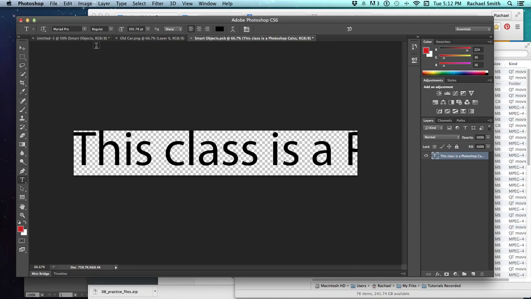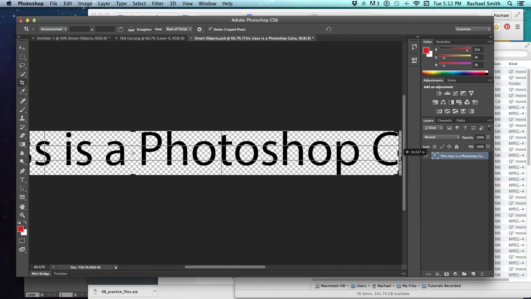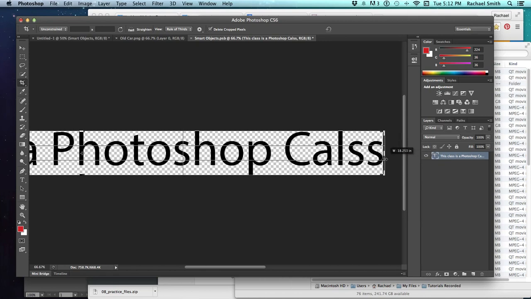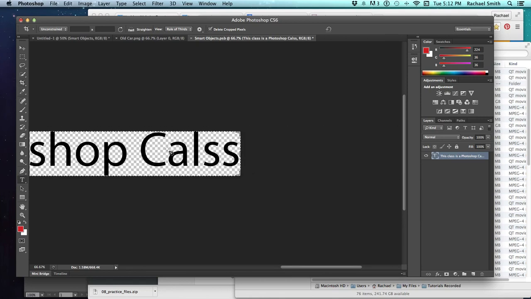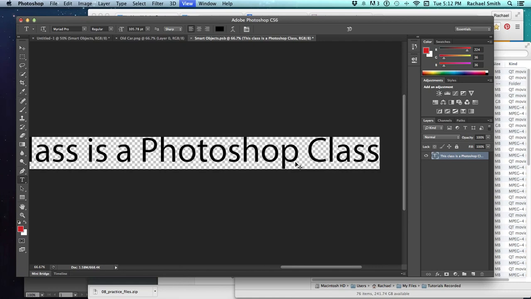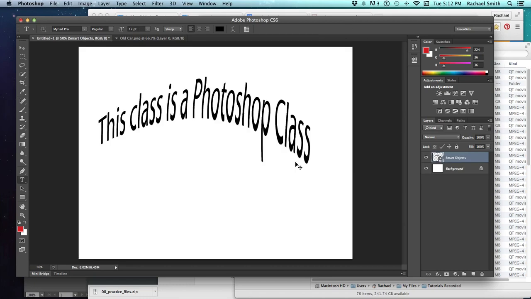So I'm going to grab my crop tool, which gives me some crop controls, and then grab that right one and expand it out to the end of my obviously very poor spelling. And hit enter to finalize. Once I've made any changes I want to do, I have to save this smart object file, close the window, and it will update the object on my original document.